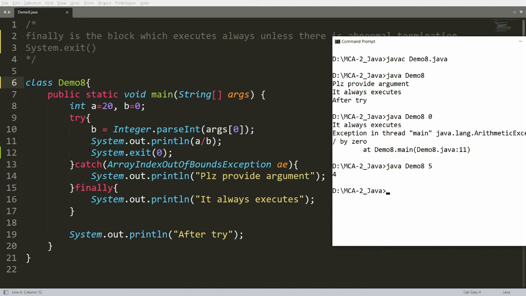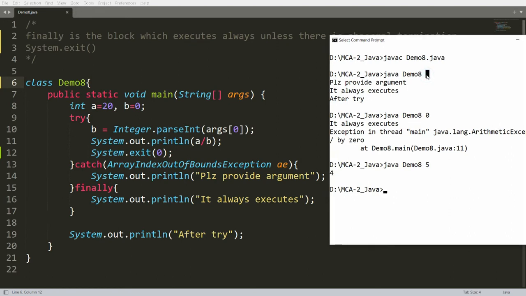The cursor will be moved from here and will not come back. So will any line be executed after this line? This code after the try will also not come, and the line "this it always execute" will also not come. So only one statement came over here, and that is 20 divided by 5 is equal to 4. And after that, the system has instantly terminated the program. So all the lines after that particular line will be skipped.